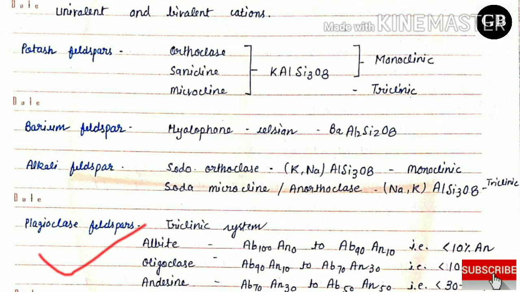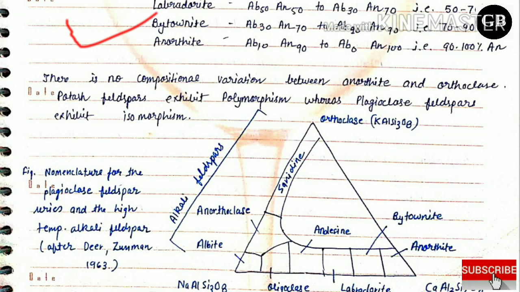Now come to the plagioclase feldspar. So these feldspar belong to triclinic system, and these are albite, oligoclase, andesine, labradorite, bytownite and anorthite, where albite and anorthite percentages vary from 0 to 100. You can see in their formulas. There is no compositional variation between anorthite and orthoclase. Potash feldspar exhibit polymorphism, whereas plagioclase feldspar exhibit isomorphism.